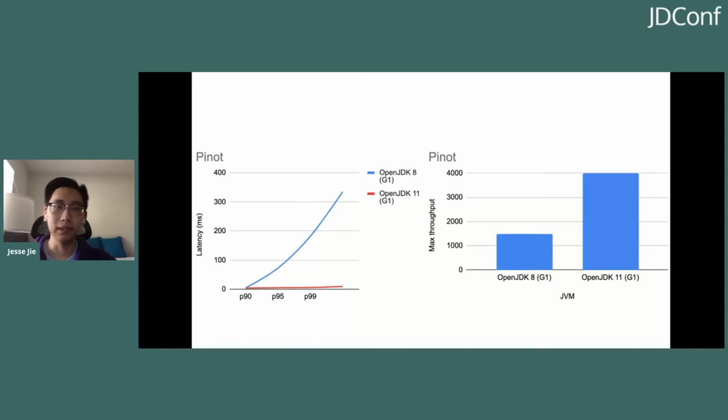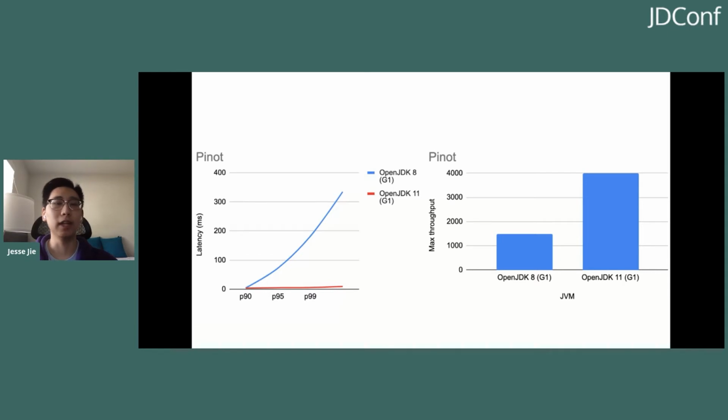Our first example is Pinot, which is an open source data store that provides near real-time and offline data. In this case, we tested our latency by maintaining a constant throughput. And what we saw was that the tail latency in Java 11 significantly outperformed Java 8. As you can see from this graph, in the P90 latency, the pause time or the latency time was actually very similar. However, when you look at the P95 and P99, you see significant improvements for Java 11.